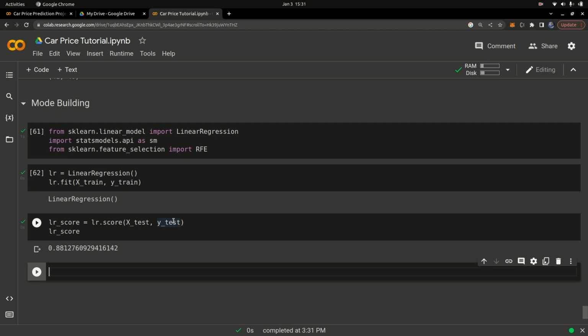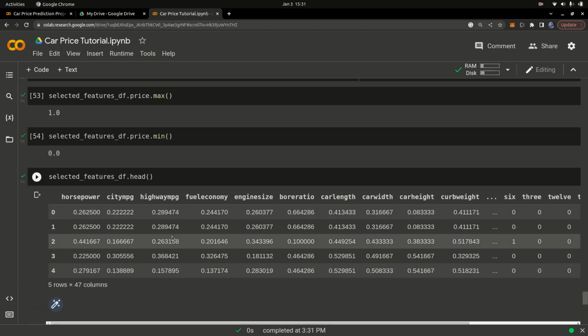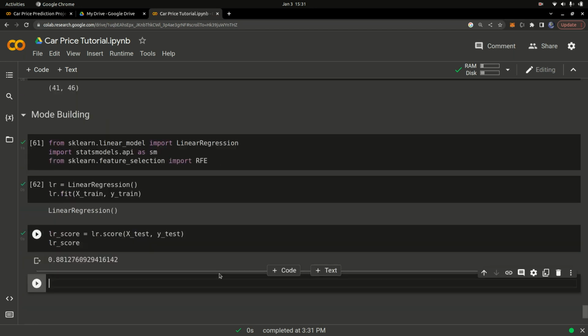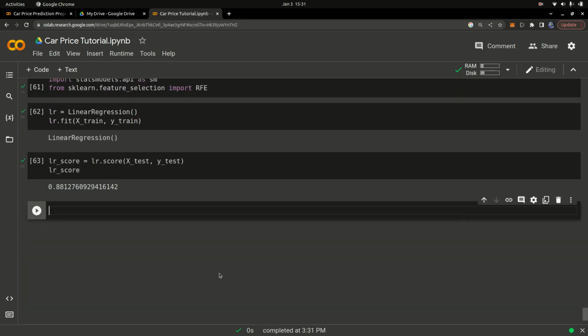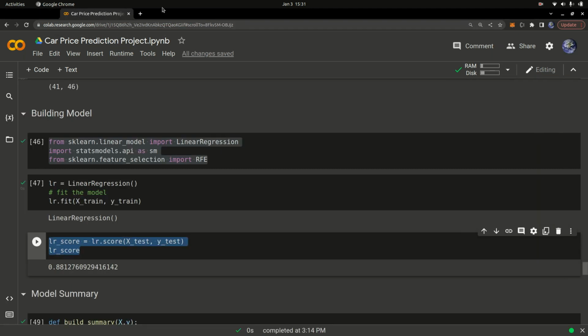So what features of the car are we giving the model? This one right here: the horsepower, the city MPG, the highway MPG, and all that information is what you're feeding the model, and the model is able to come up with a prediction with about 80% accuracy. So good, that's really good. Once we have that done, we can actually go ahead and work more on this. I'm just going to put it right here.